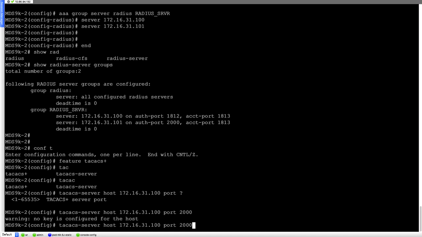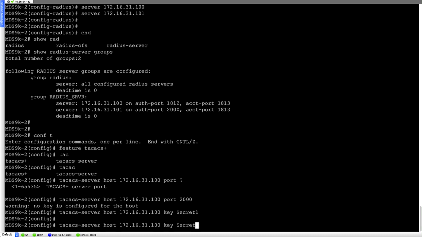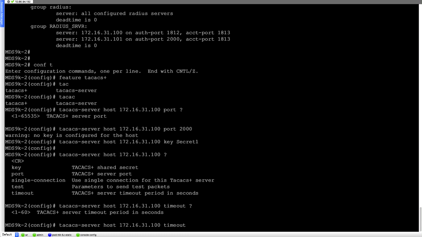And remember to use the key. You don't have to configure it in the same line; you can use the next line to configure the key as secret 1, let's say. You can also specify the timeout values for the TACACS servers using the timeout option, and say the timeout value is 25 seconds.